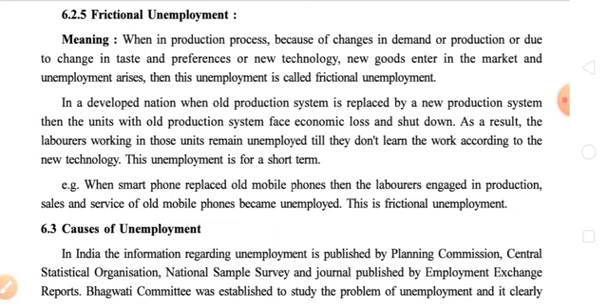Remember all these points, because here it is given in detail that when in the production process, because of changes in demand, it means when the demand for a particular good changes, or production, it means change in production, or due to change in taste and preferences, or new technology, or new goods enter the market. So here in total we have 5 or 6 instances which result in frictional unemployment. But how it really happens, let us discuss. But first of all, let us read this particular point.